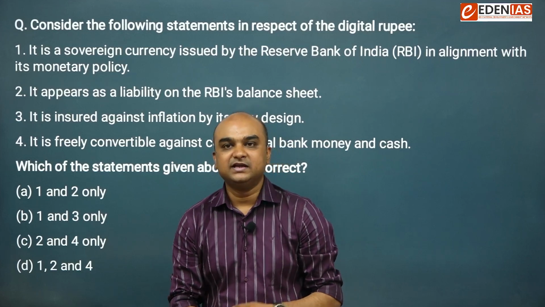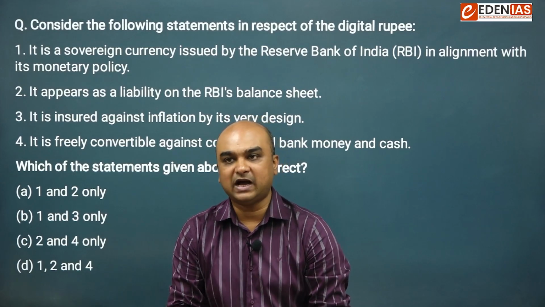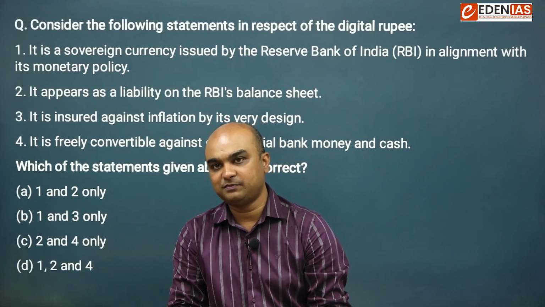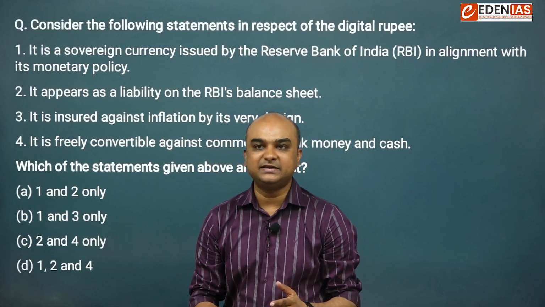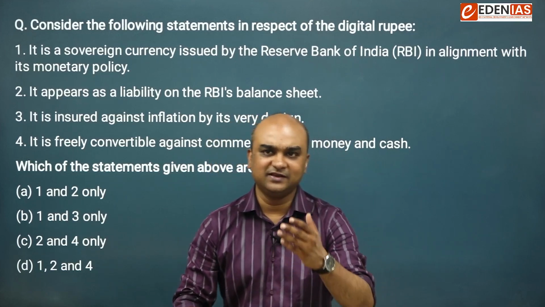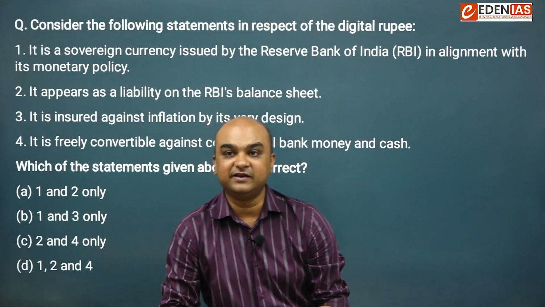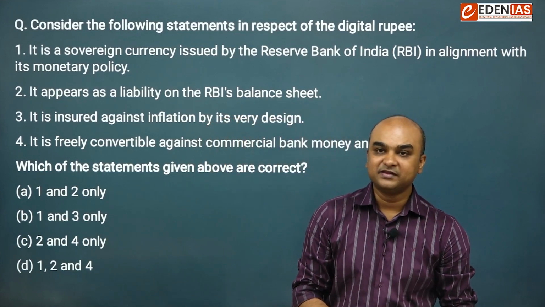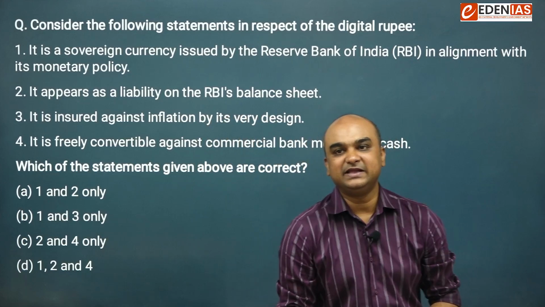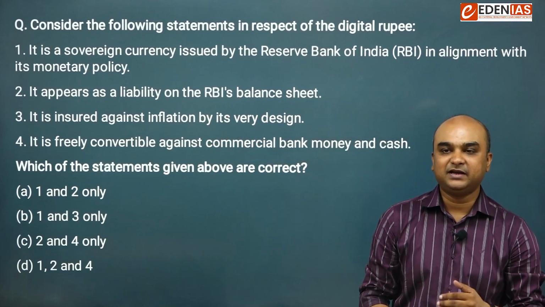First statement is it is a sovereign currency issued by the RBI in alignment with its monetary policy. It appears as a liability on the RBI's balance sheet. Obviously, both these statements are correct. Third, it is insured against inflation by its very design. Fourth statement, it is freely convertible against commercial bank money and cash.